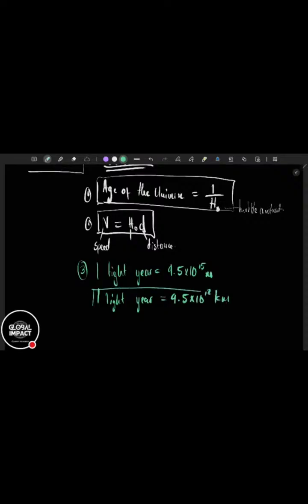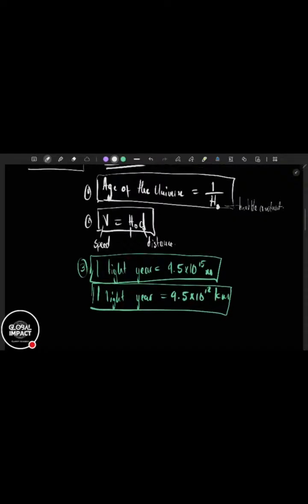So if you have light years and you want to convert to kilometers, you multiply by 9.5 times 10 to the 12. You have to remember this. No one is giving you this. You have to remember it off your head. You must know what 1 light year will give you. You must know this number 2. You must know number 3.